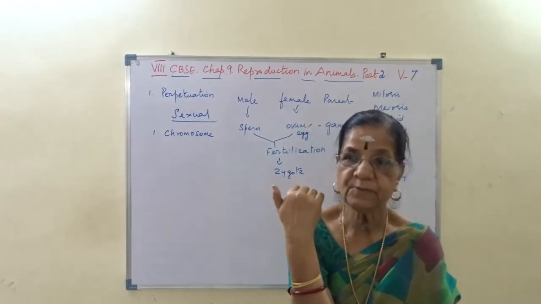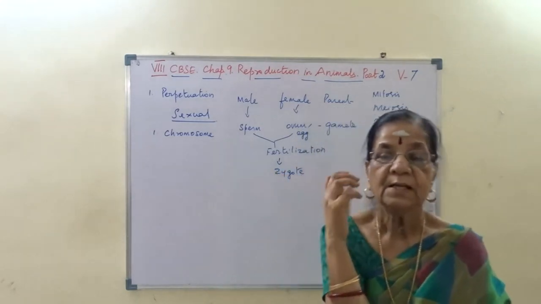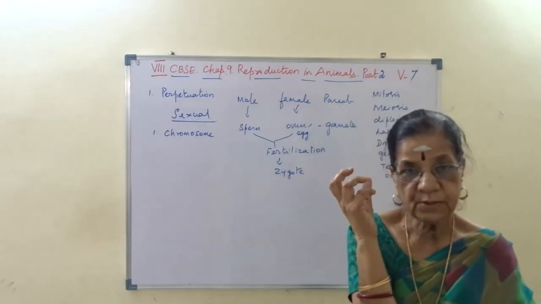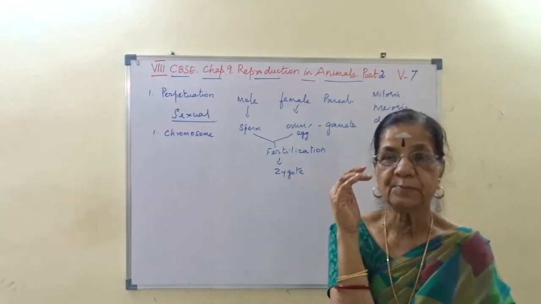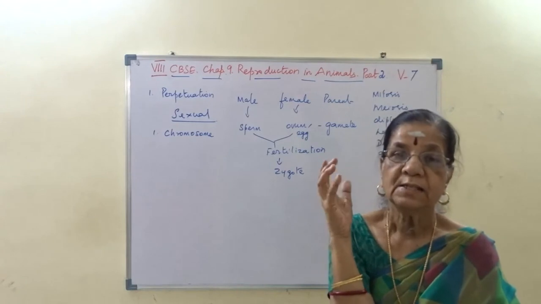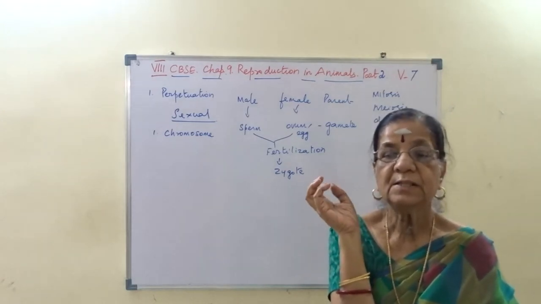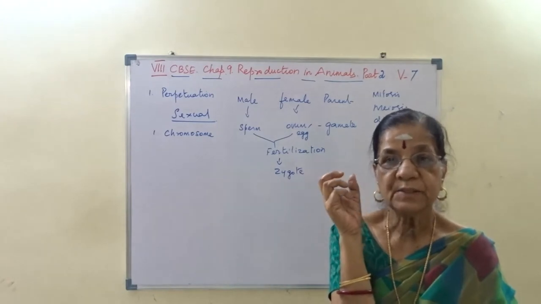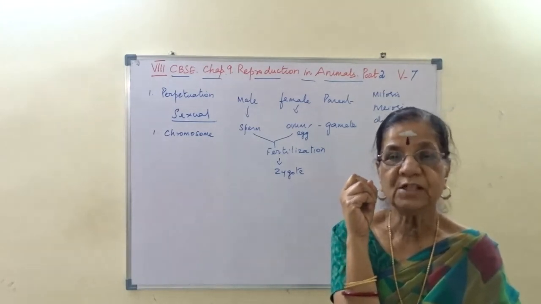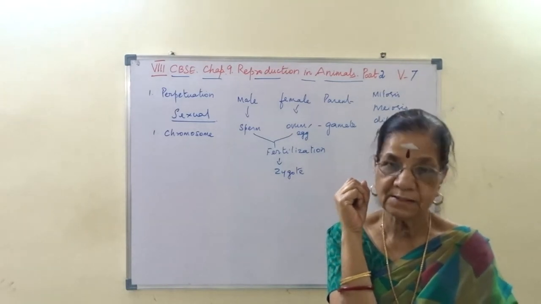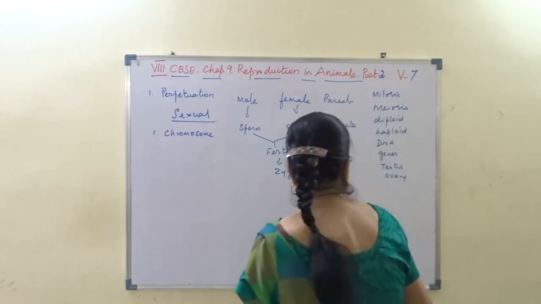Same in female: when the sex is determined as female, the ovary will start developing, will continue, and then at the age of 11 to 15, it will mature, and that maturation will release the ovum. Female attaining this age, we say they attain puberty.